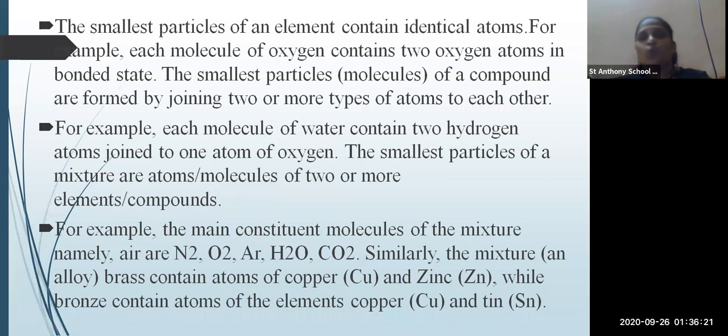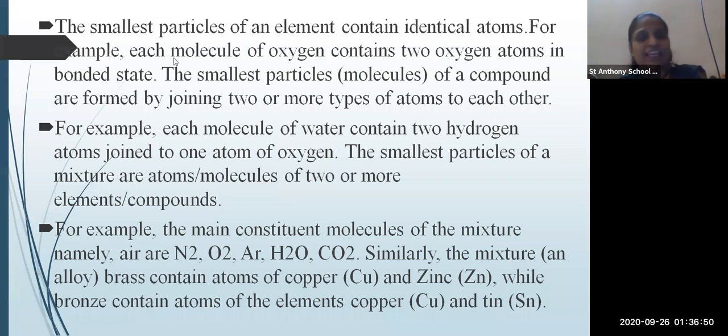As you know, air is a homogeneous mixture. In air, different types of gases are present. For example, nitrogen, oxygen, argon, hydrogen, carbon. These different constituents are present in air. So we can say that air is a homogeneous mixture.